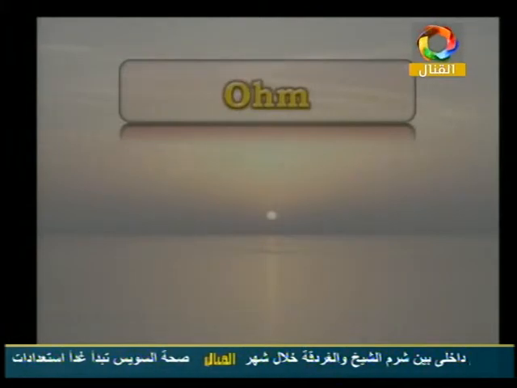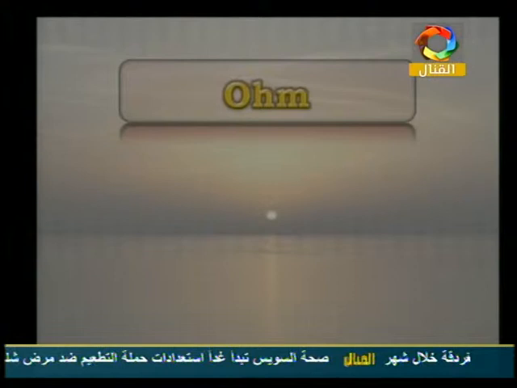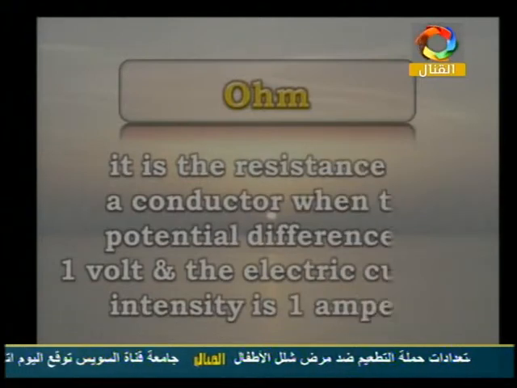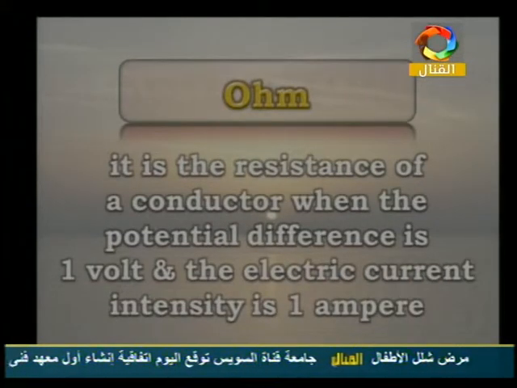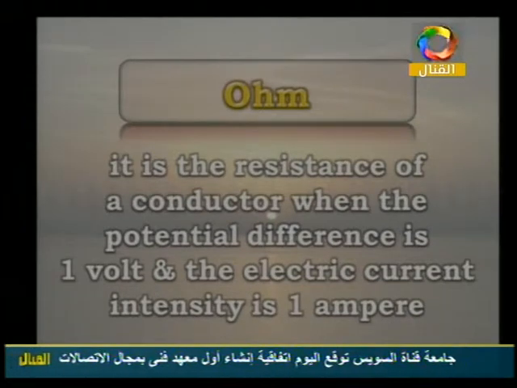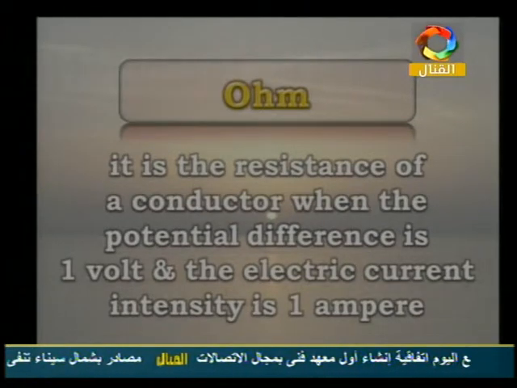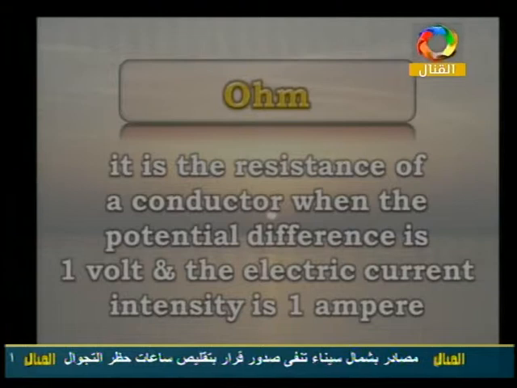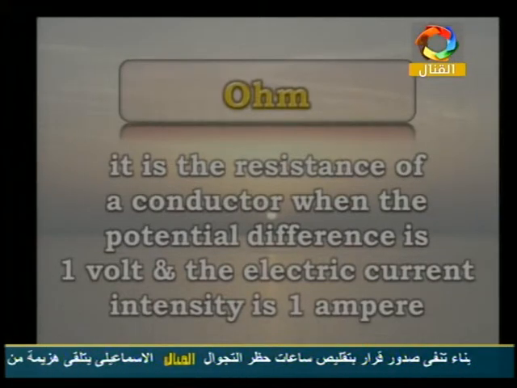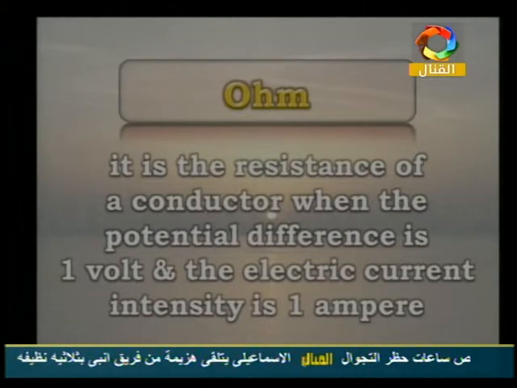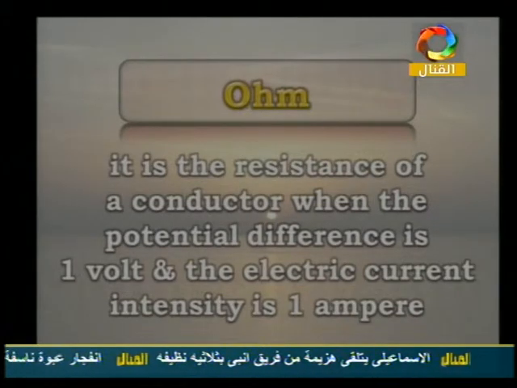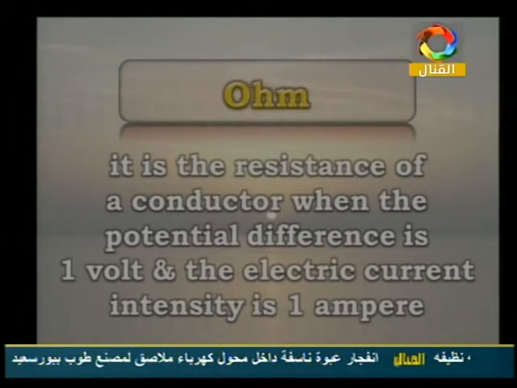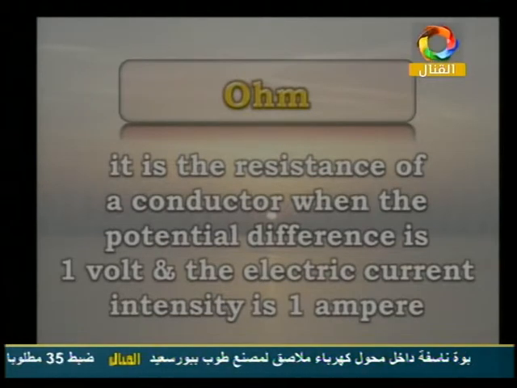we have ohm. Ohm, it means what? It is a measuring unit of resistance, right? But it is not the definition. What's meant by this definition? It's the resistance of a conductor when the potential difference is 1 volt and the electric current intensity is 1 ampere. Again, it's very important to know this. Ohm is the measuring unit of resistance, but it is not the definition. The definition is the resistance of the conductor when the potential difference is 1 volt and the electric current intensity is 1 ampere.